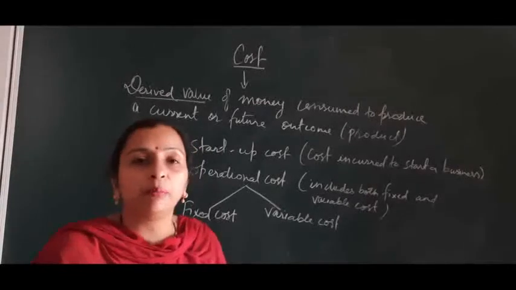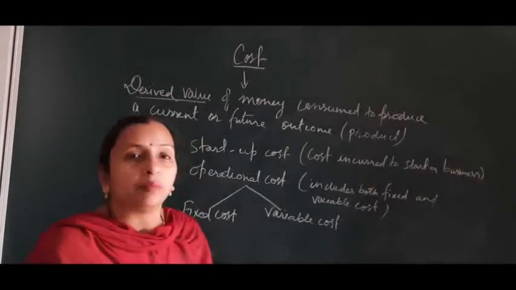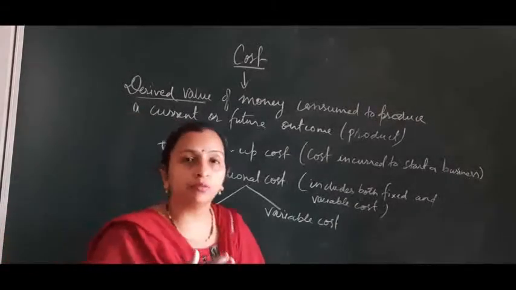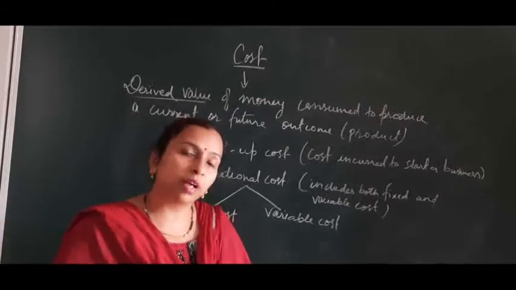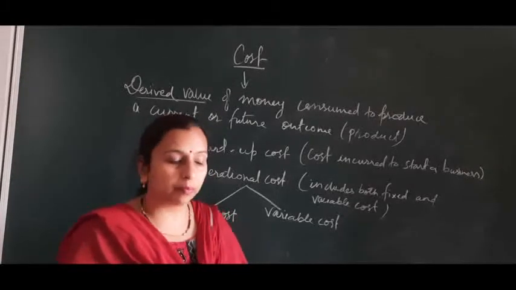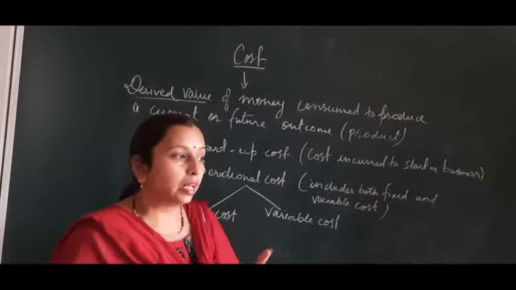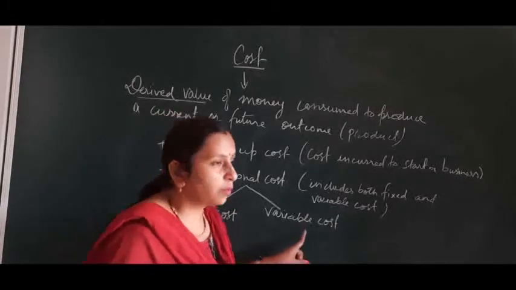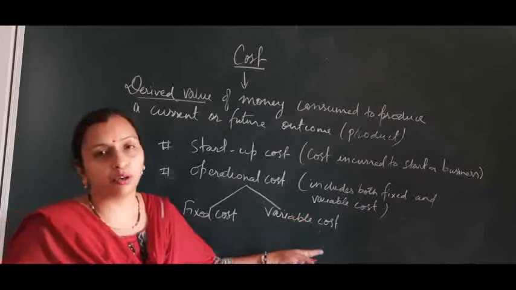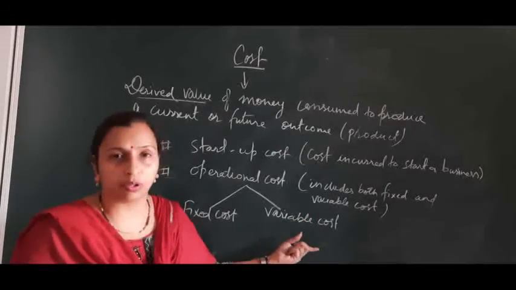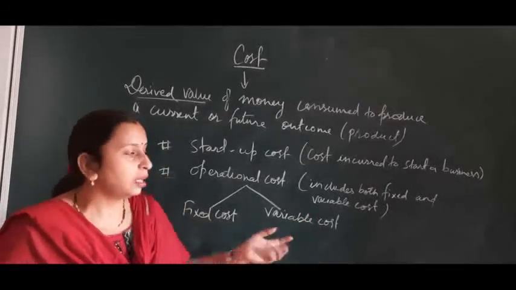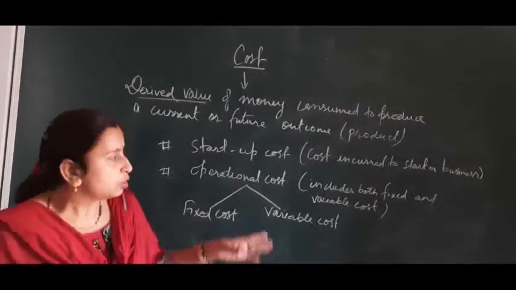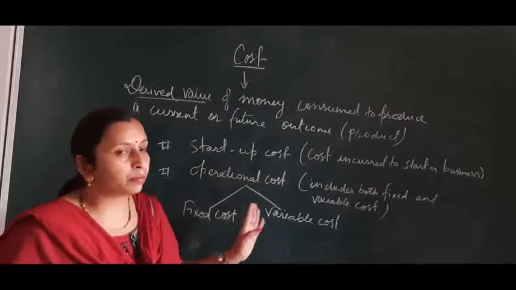Second, we have variable cost. As the name suggests, variable, it varies with the level of output. That means if the company is manufacturing 1 unit, raw material for 1 unit will be consumed. If the company is manufacturing 100 units, then raw material for 100 units will be required. So that is variable cost. It varies with the level of output. If no production, no variable cost. But if the production is there, the variable cost will increase with the number of units produced. So these are the two types of cost.